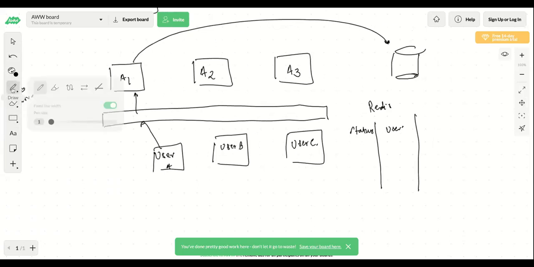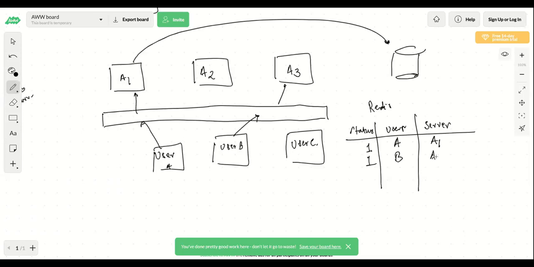So what we also keep is the server here. So what all do we have? We keep the status, we keep the user, correct, and we keep the server. So now A has status 1 because they are still connected, and the server with which they are connected is A1. Now user B, let's say, is connected to A3. So we'll have status as 1 for user B, connected to A3.